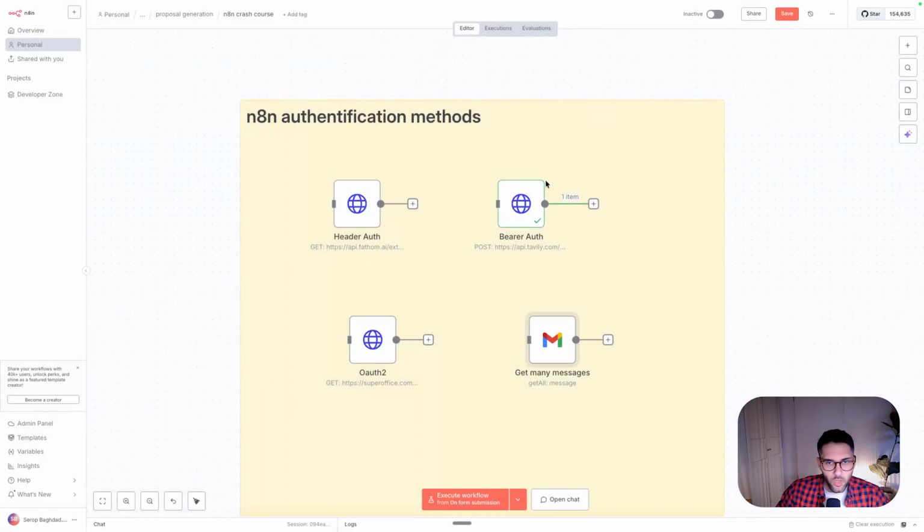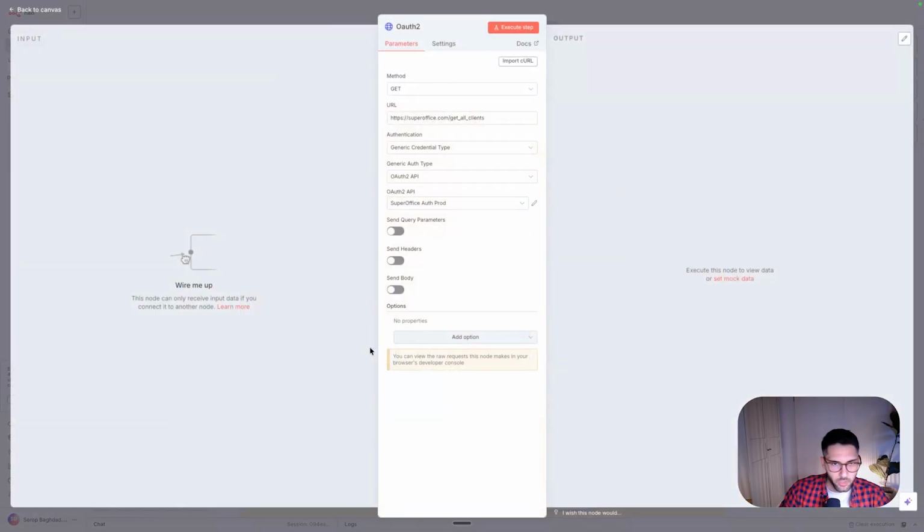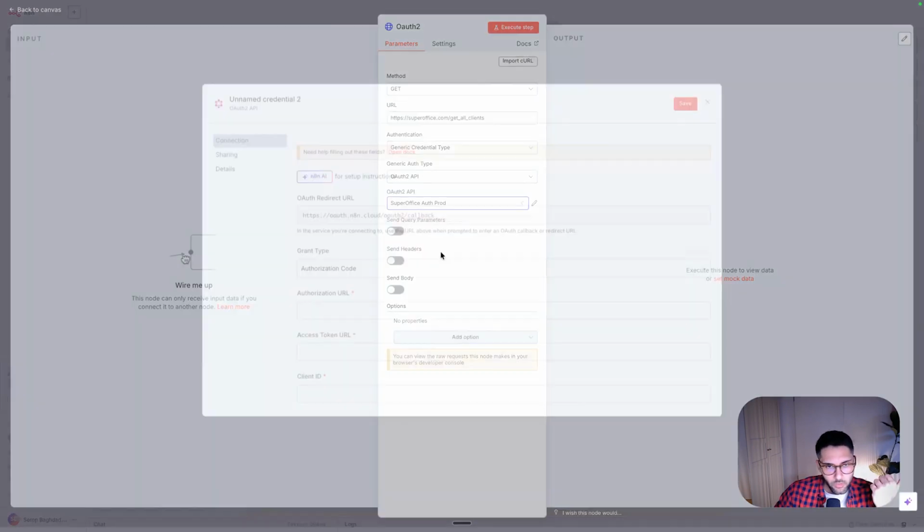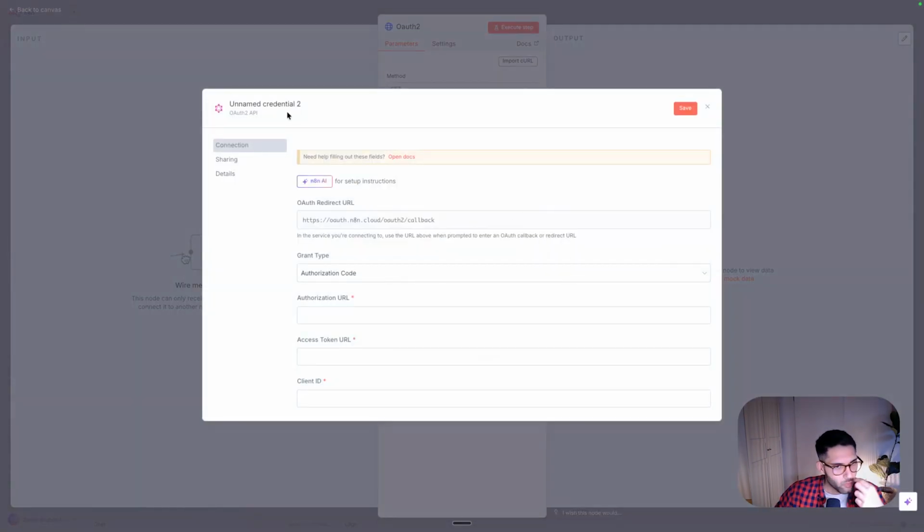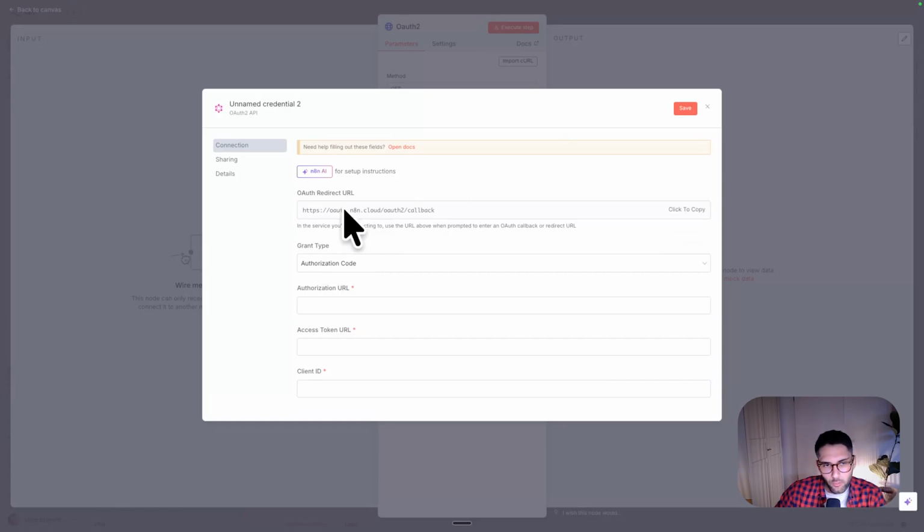So if you have, let's say, a CRM, in my example I had this complicated CRM called SuperOffice, which is similar to HubSpot. It's for sales and stuff, but it had a very complicated authentication. It usually looks like this. You would start an app in their firewall, and then you would need to give access to this app from n8n. So this is technically the most complicated one.